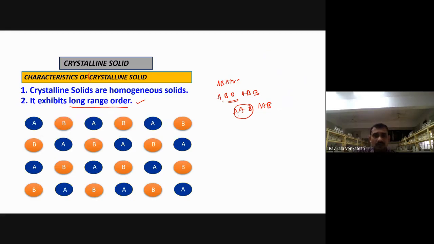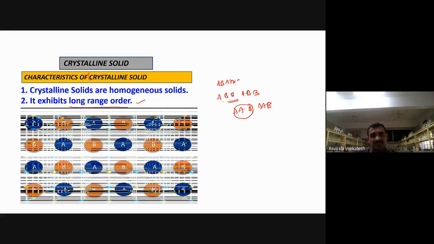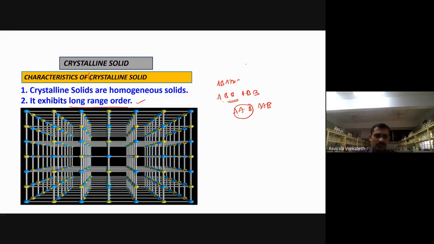Why do they have long range order? If you observe the continuity here, this is the crystal lattice of a solid. You were just discussing NaCl, so the crystal lattice of NaCl looks like this. It looks something like what we use for storage on the internet. Here also the same thing. So this is a repetition pattern, a long range order you are observing here for crystalline solids.